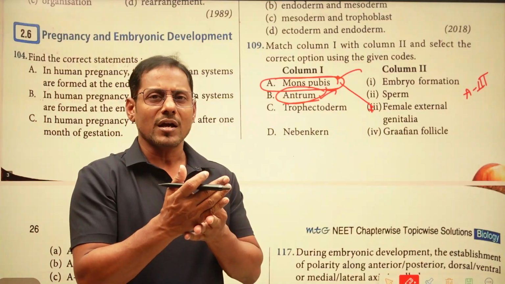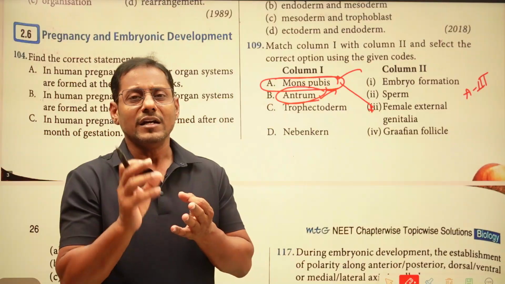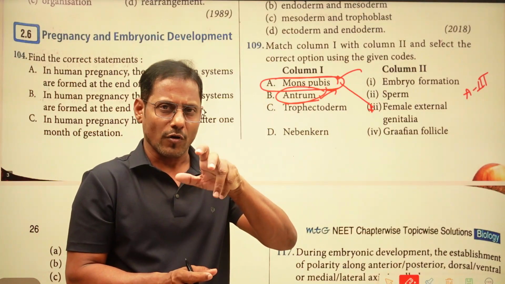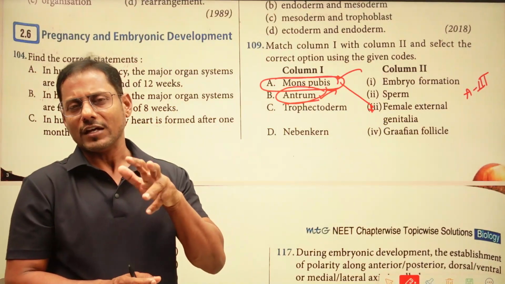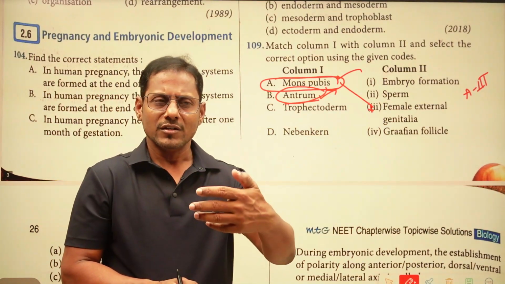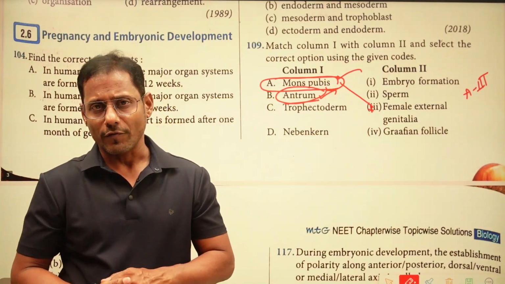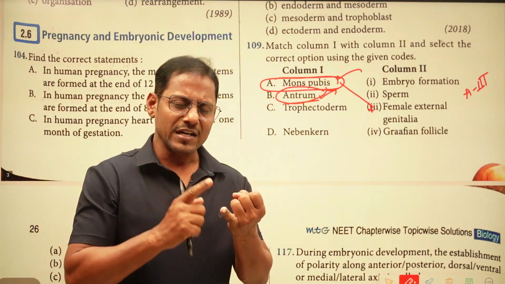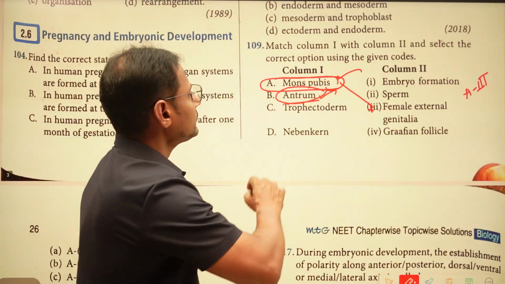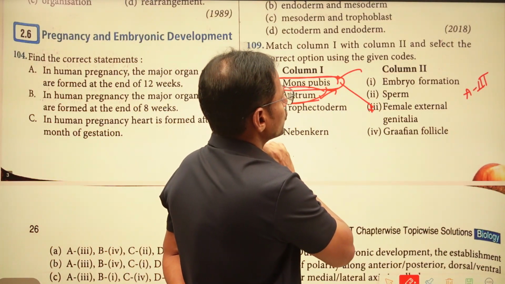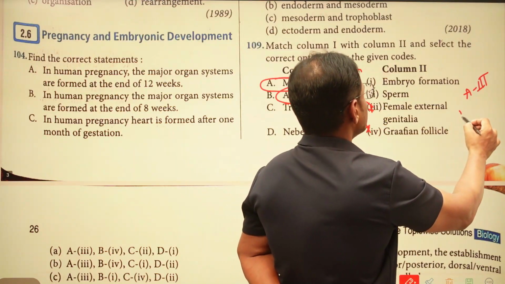The remarkable change in the tertiary follicle is that a fluid-filled cavity is formed inside the granulosa. After maturation, the tertiary follicle turns into a Graafian follicle. So we can find the antrum in the tertiary follicle or the Graafian follicle. Here the Graafian follicle has been given, so B is matching 4.